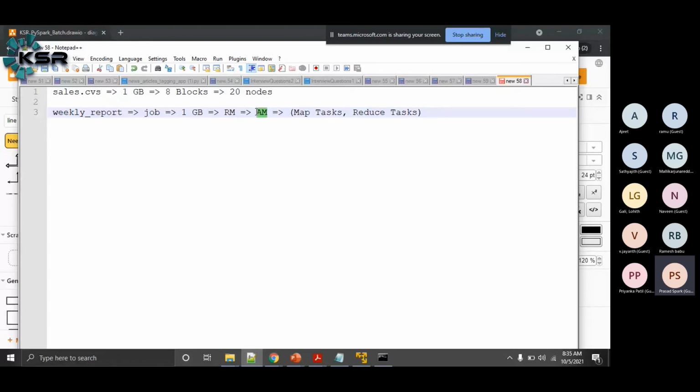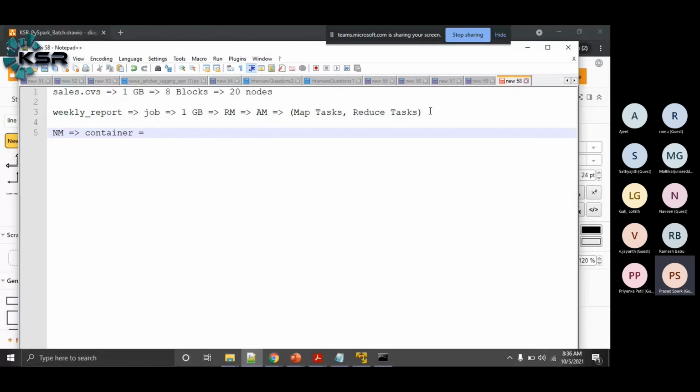So the node managers are providing the containers to execute the map task and the reduce task. Similarly, we can use the memory that is available on one of the node managers to run your application master. Okay, so the node managers are the ones which will provide the containers. Let me put it like this. NM means node managers. So these node managers provide the containers. What is a container? Tomorrow I will tell in detail.